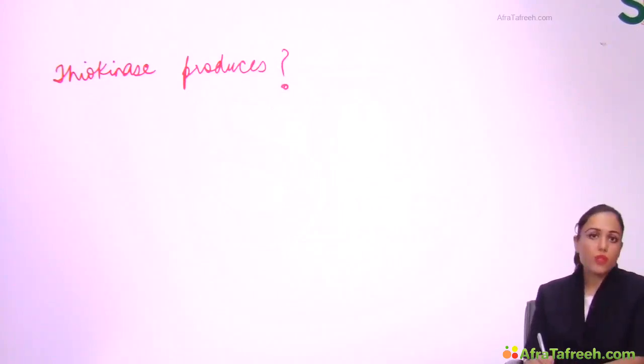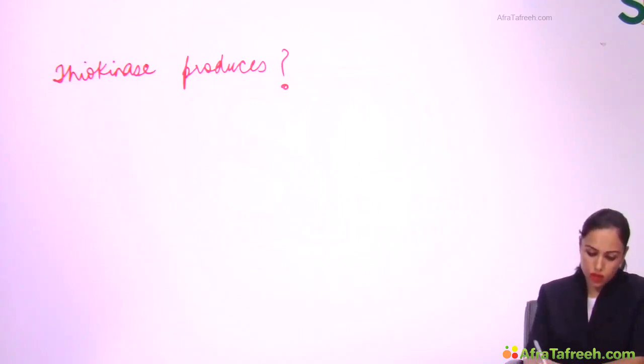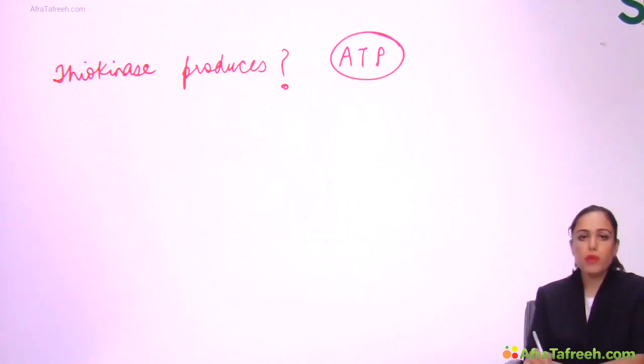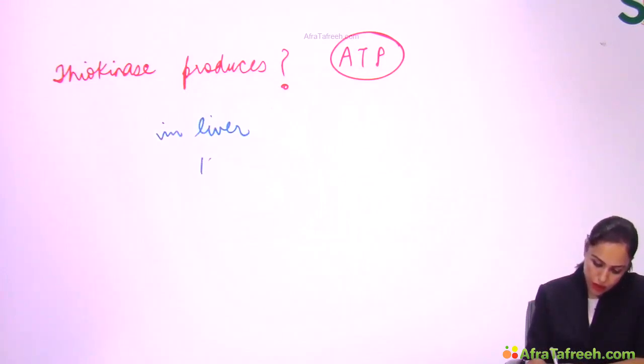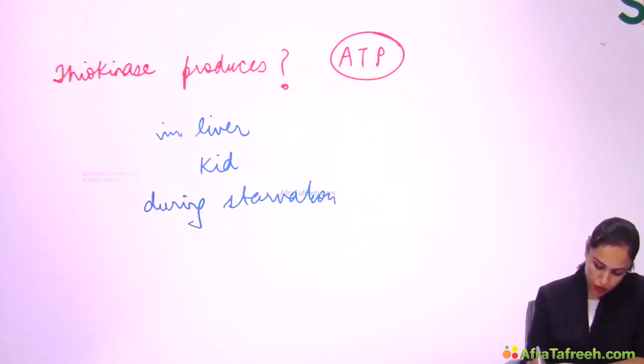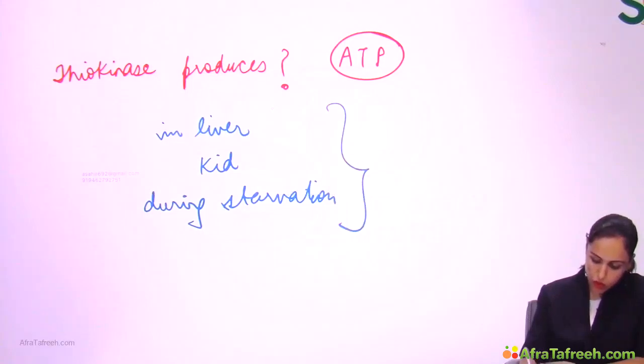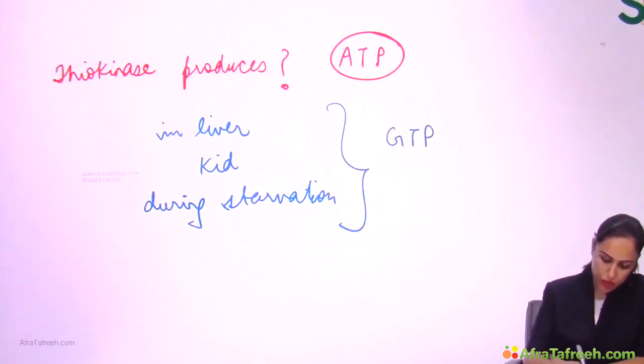So, if they simply ask you a question, thiokinase produces what thing? Thiokinase produces what? You will say ATP or GTP? You will say ATP because I told you most of the time this enzyme will form ATP. But if they ask you thiokinase in liver, in kidney, and during starvation, if these 3 conditions they ask you, in liver, in kidney, during starvation, it produces what? Then you will say GTP.